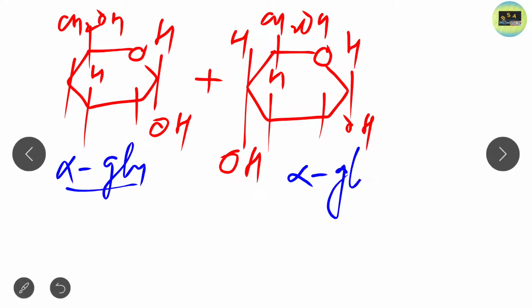Why did I write alpha glucose? Please comment on the comment box. I already taught alpha glucose, beta glucose, and NMR in my previous lecture, and remember all these things are very important from an examination point of view.